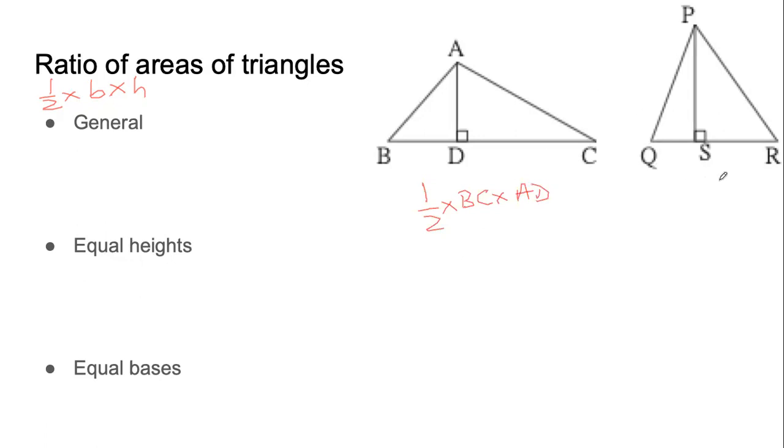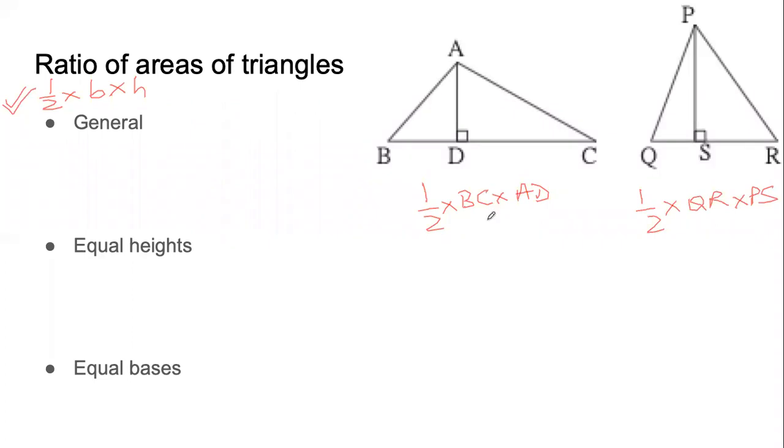Now someone please tell me what is the base and what is the height of this other triangle PQR. Base is QR and height is PS. Correct. So if the base is QR and the height is PS, we can say that the area of this triangle will be half into QR into PS. We are using the same formula. Now, this is where we are moving to algebra.